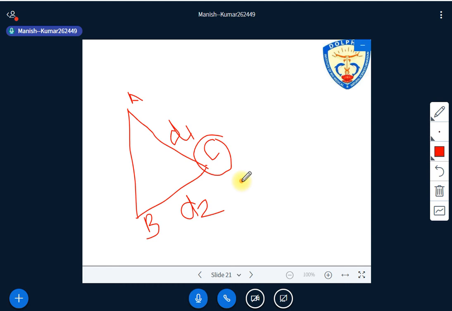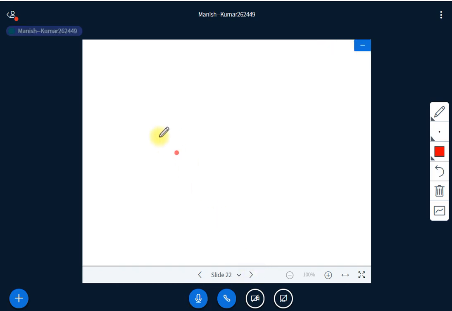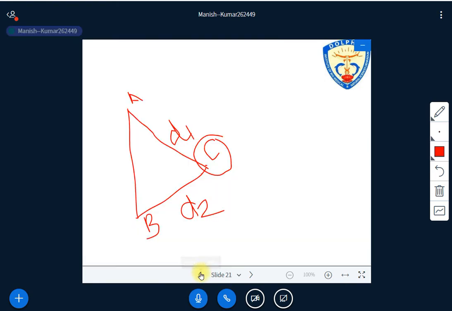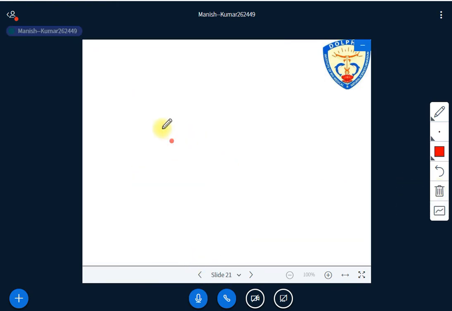Now, what is another way? This is one way we can locate. The other thing is there. We have A and B. We have to locate the point C. So how can the location be made?